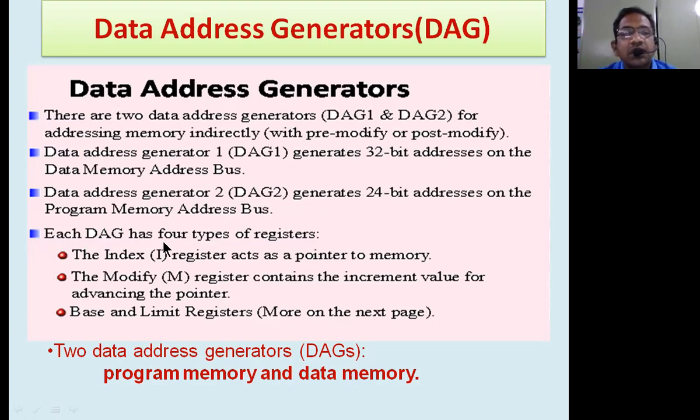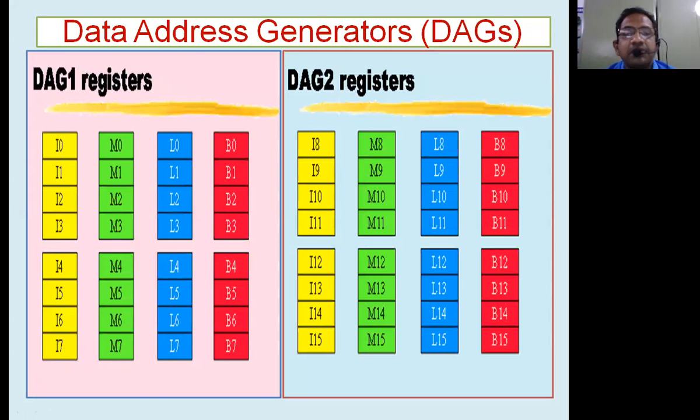Now each data address generator has four types of registers: the index register, modify register, base register, and limit register. They are used for program memory and data memory. The first one, DAG1, is used for the data memory, and DAG2 is used for the program memory.